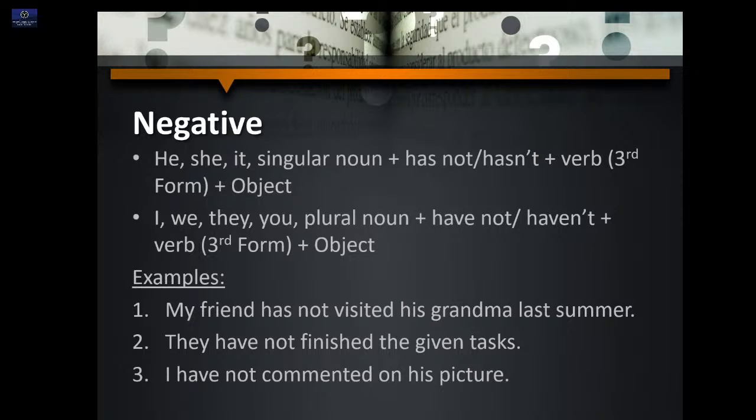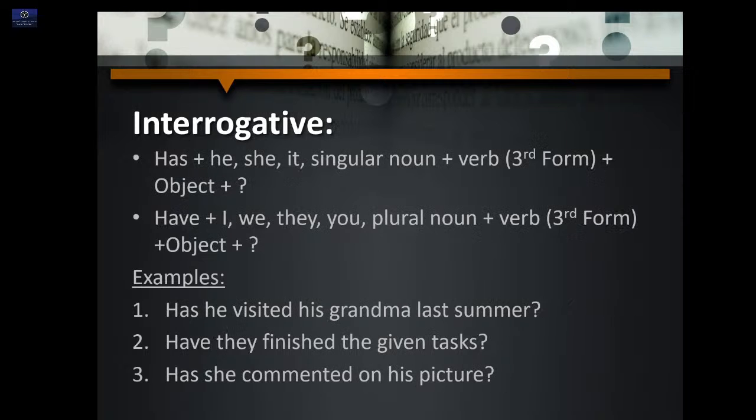So let's move to its interrogative. Again, for interrogative, we will bring has and have to the beginning of the sentence to make it a question. Has, he, she, it or singular noun, third form of the verb, object, and of course a question mark.